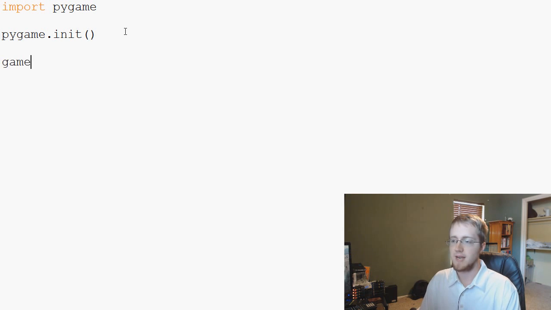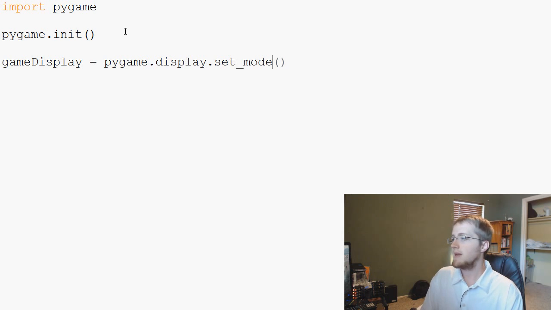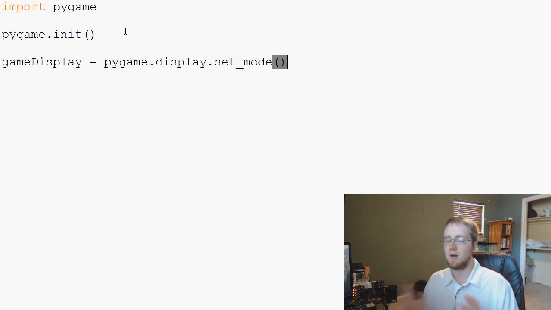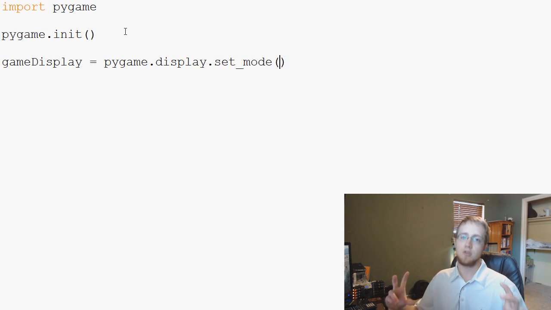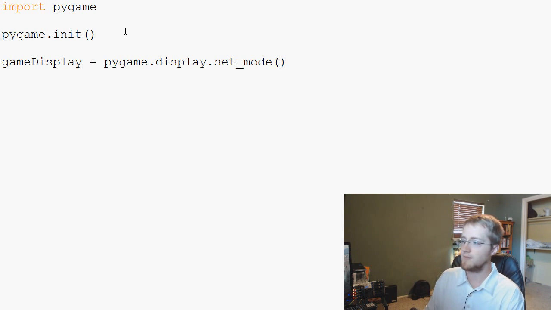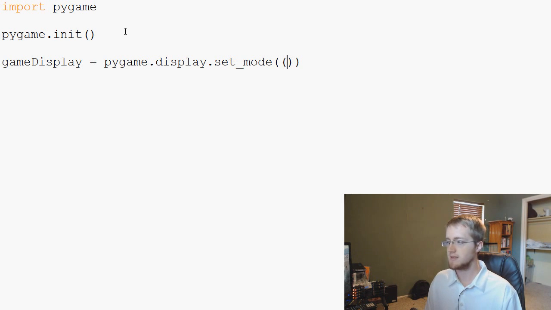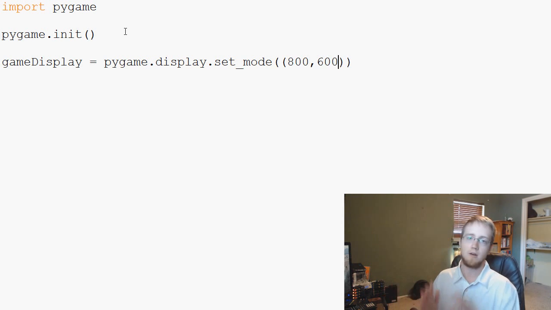So anyway, we're going to say game display for our variable, and game display is going to equal pygame.display.set_mode, and this is going to be the game's width and height, basically. Width and height are basically the resolution of the game. It has to be supplied. It's a single argument, so we supply it with a tuple. A tuple is defined with brackets like this. We're going to say our game is 800 by 600, so 800 wide, 600 tall.